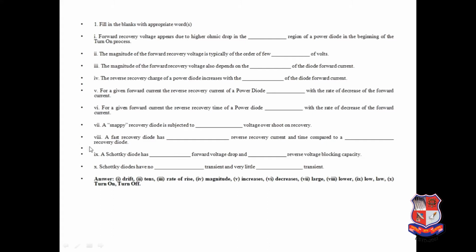Now the Schottky diode has low on-state voltage drop and low reverse blocking capability. Schottky diodes have no turn on transient and very little turn off transient. As in the previous slide, the Schottky diode has no turn on transient and very little turn off transient. So this is the summarized point of the previous topic, turn on and turn off of the power diode.